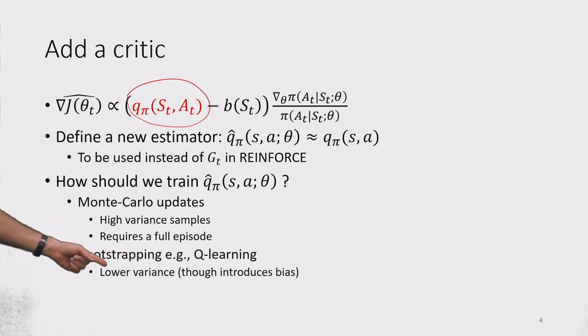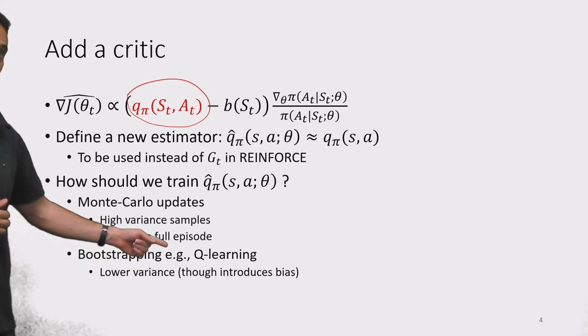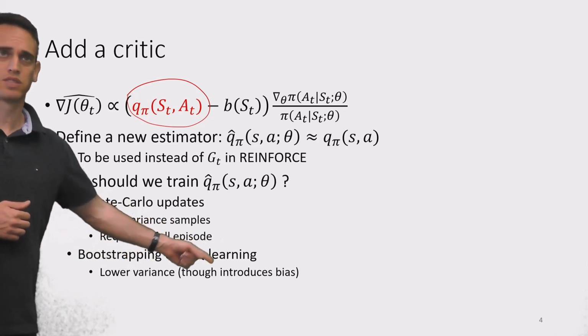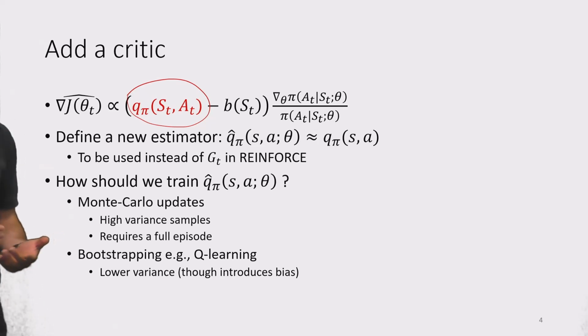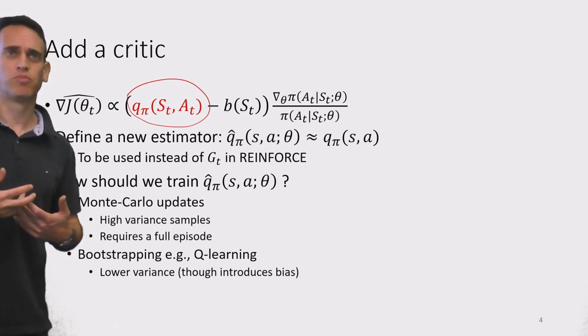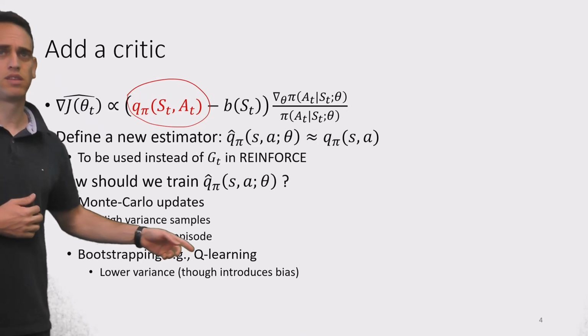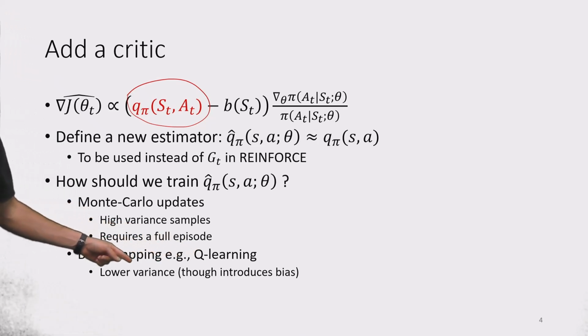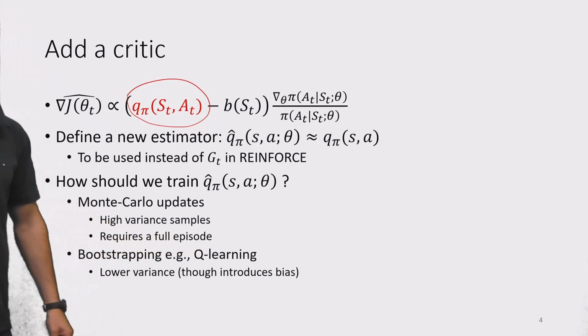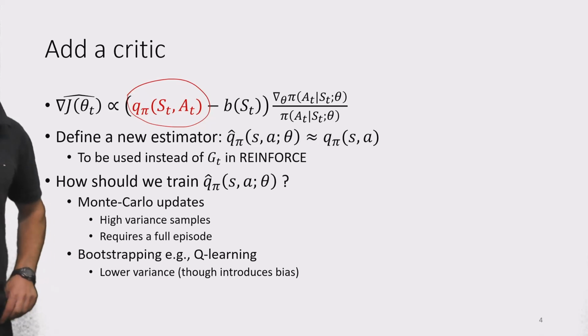However, these types of updates would be lower variance, but they will introduce bias. We discussed that before. But in many cases, the introduction of bias is worthwhile just to get the reduction in variance, to get a better approximated value.